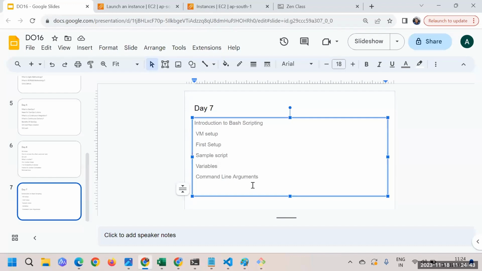Let's assume that some of the parameters you need to pass are not fixed. They may vary from situation to situation.